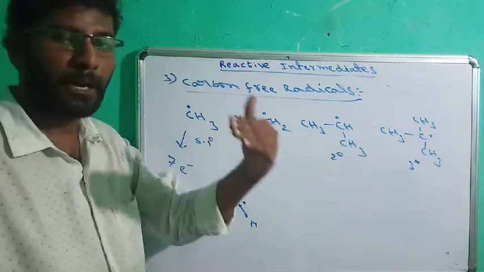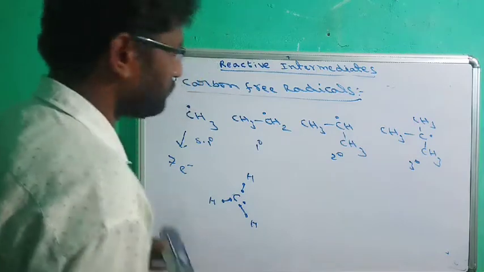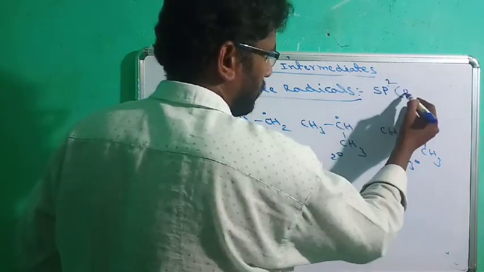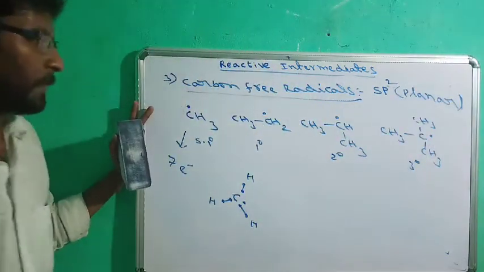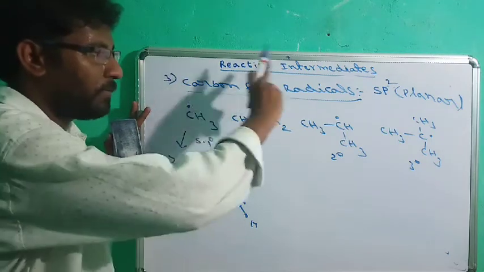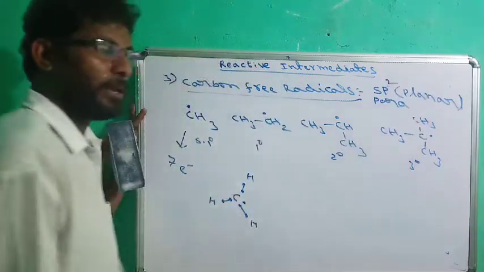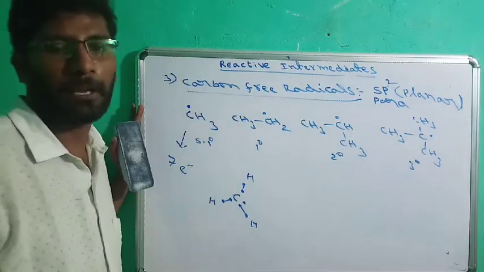So these are carbocations, carbanions, carbon free radicals. This is also sp2 hybridized and exhibits planar shape. Since there is an unpaired electron in the carbon free radical, carbon free radicals are paramagnetic in nature, whereas carbanions and carbocations are diamagnetic.